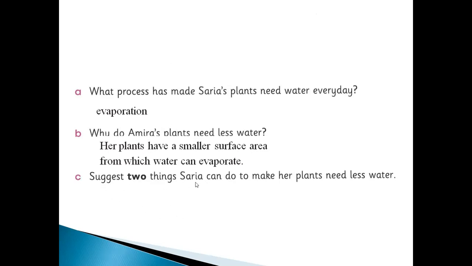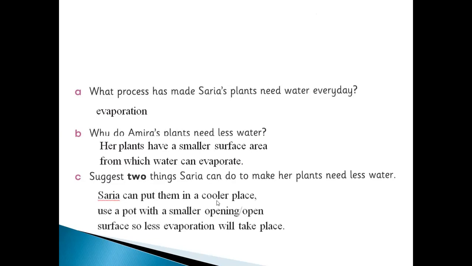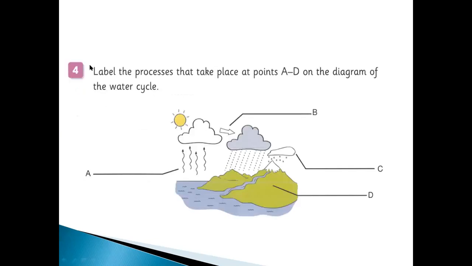Suggest two things Saira can do to make her plants need less water. Obviously, Saira can put them in the coolest place. I told you when I showed the picture, if you put your plant in a cooler place, less evaporation happens. Use a pot with a smaller open surface, so less evaporation will take place. So in simple words, if you put your pot in a cool place, or use a pot with a small surface area, evaporation occurs less.